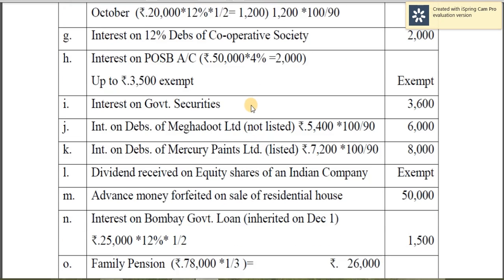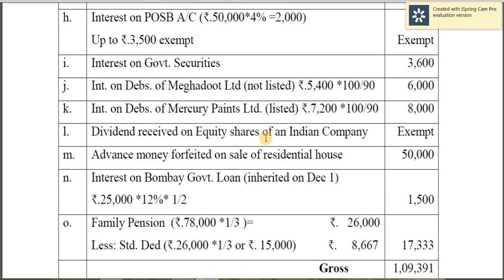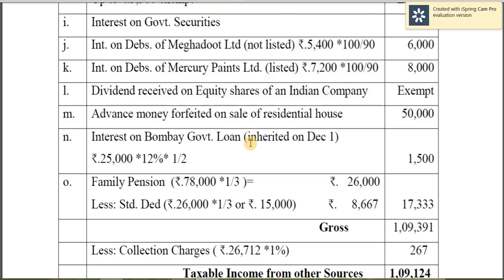Interest on government securities, as it is no TDS, 3,600. Interest on debentures of Meghdut Limited, less tax commercial security, so amount is given, so cross it up. So interest on debentures of Mercury Paints Limited listed, so amount is given, less tax commercial security, cross it up. Then dividend received on equity shares is exempt up to 10 lakh. Advance money forfeited on sale of residential house, that is civil. Interest on Bombay government loan, okay, inherited on 1st December, therefore calculated for just half the year.